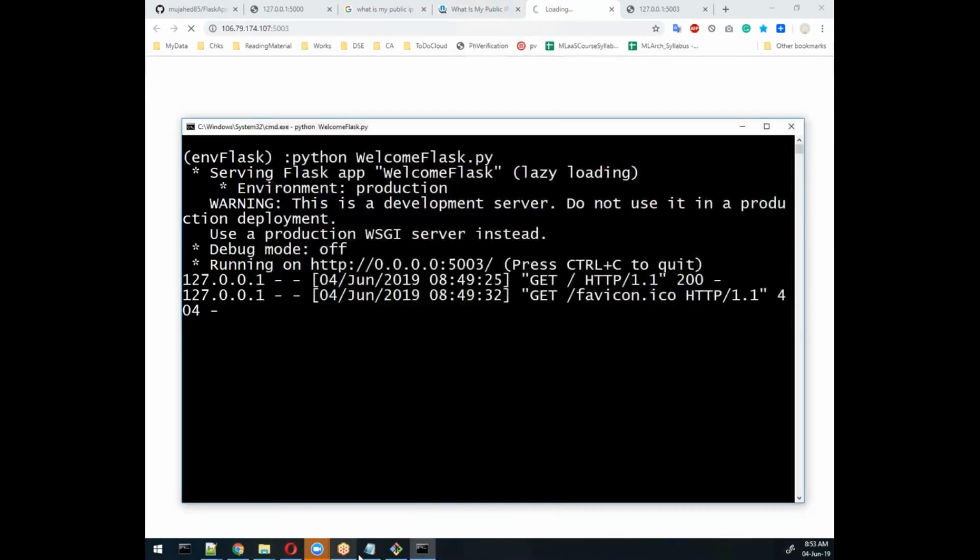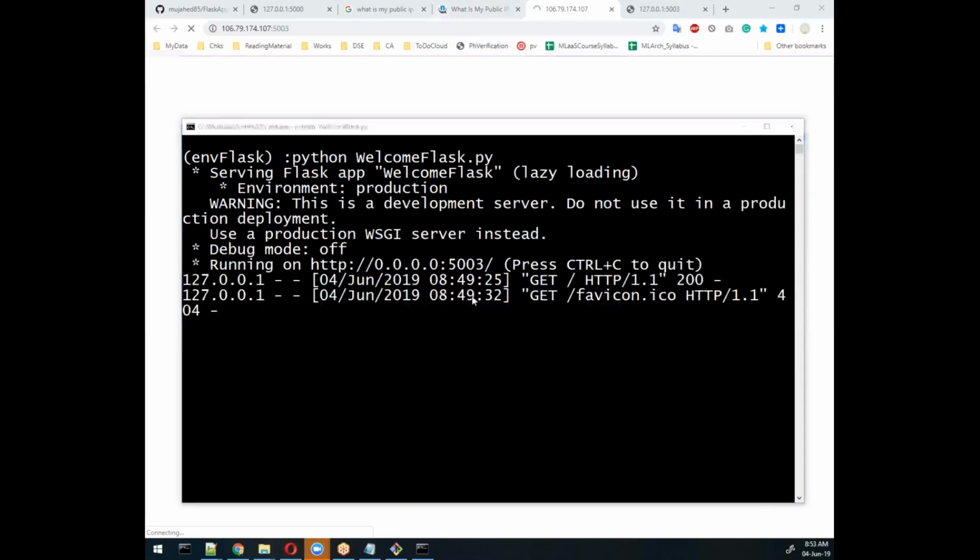5003. Hope it should work, because I checked with EC2 server. It's working fine for me, but I never tried with the Windows system with this case. If you try here, it will show the IP address which is trying to access our server. We'll do it with EC2 server, so that would be good for us.